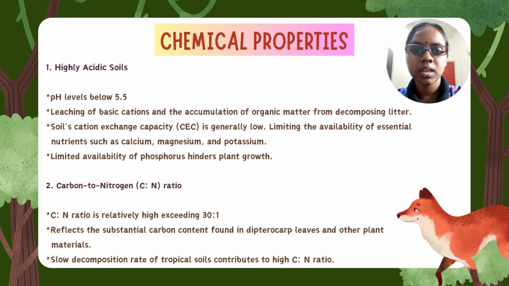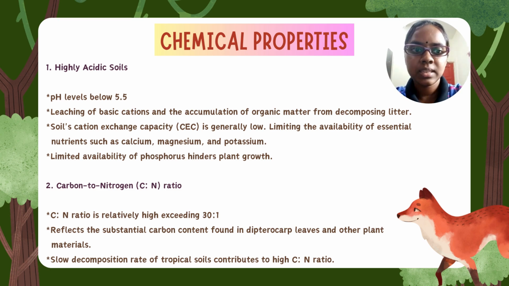Therefore, this will limit availability of essential nutrients such as calcium, magnesium, and potassium. And we know that potassium is very important for plant growth. As the availability of potassium is low in highly acidic soils, this will hinder plant growth in lowland Dipterocarp forests. CEC is important in nutrient cycling because it determines the soil's ability to retain essential cations for plant growth. Therefore, CEC tends to be higher if the pH of soil is slightly acidic.